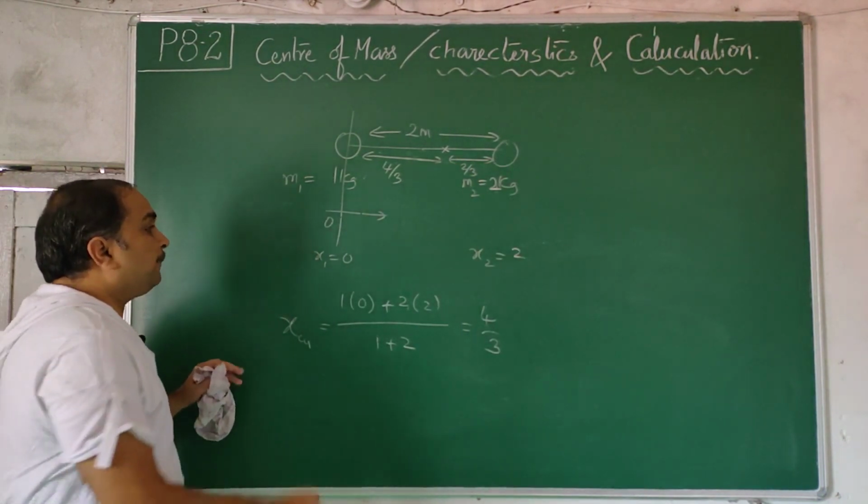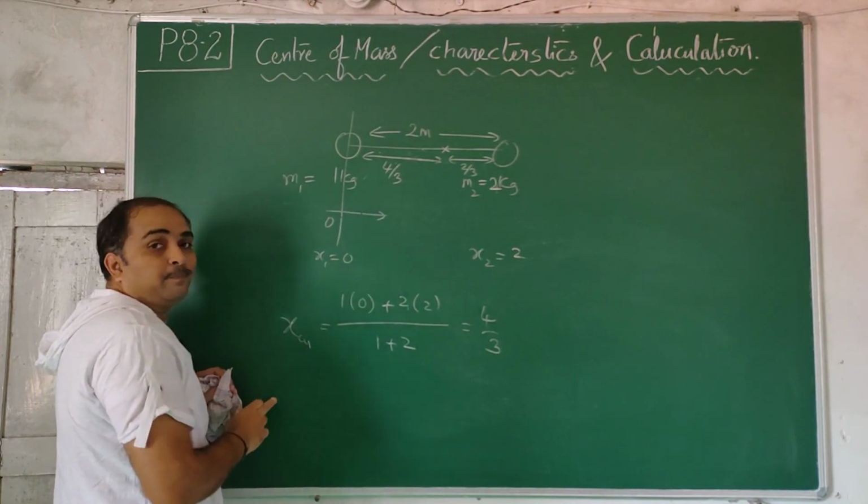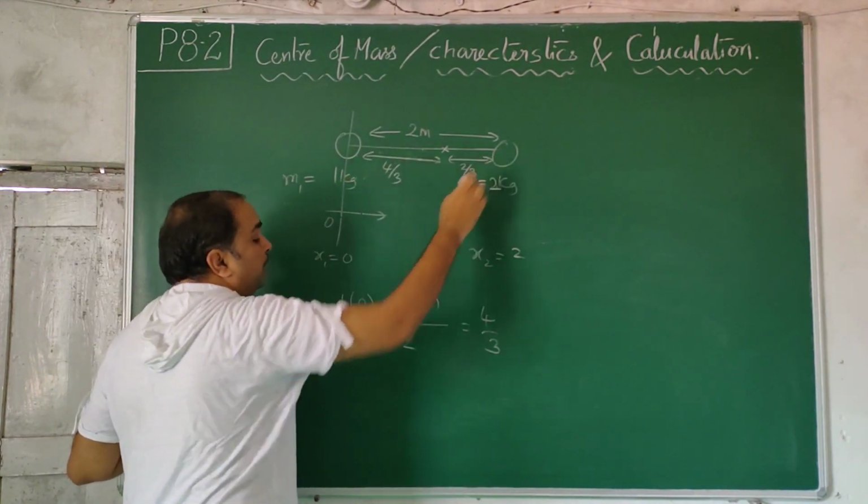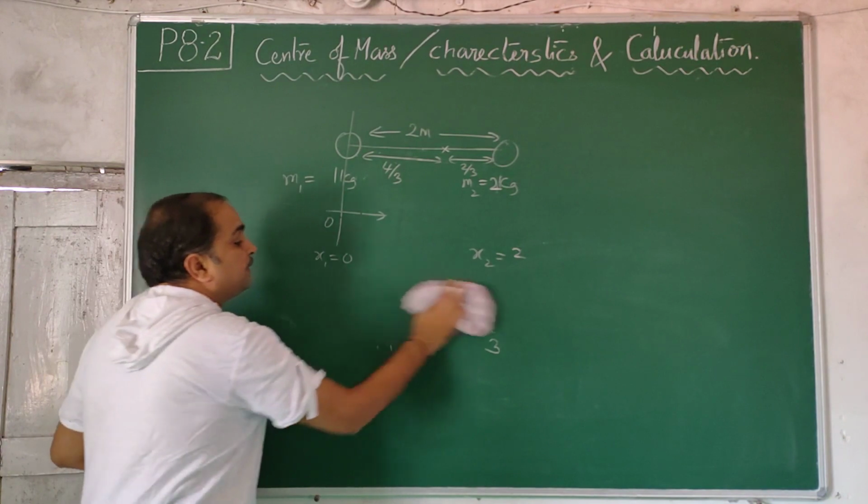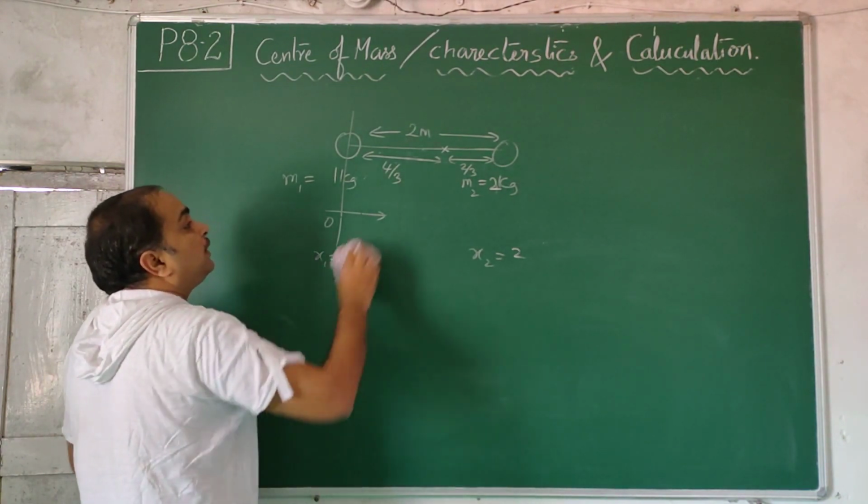If you happen to see, if you take one of them as origin, and the other distance you take like this, something interesting is happening. We can have a general formula to relate all these things.